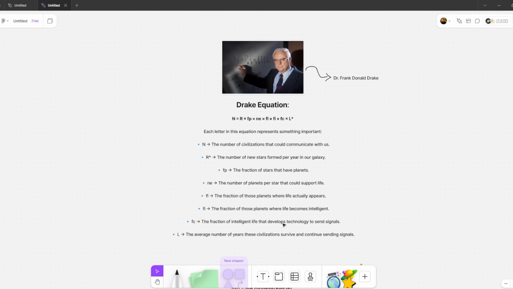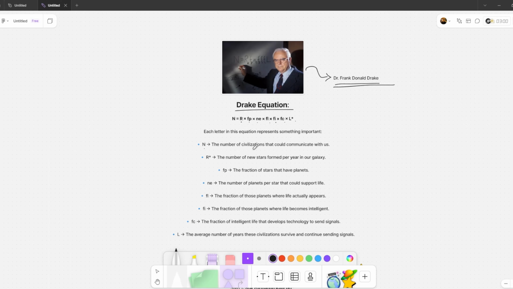This guy, whose name is Dr. Frank Donald Drake, created this Drake equation, which looks like this: N equals R times fp times ne times fl times fi times fc times L. Each letter in this equation represents something important, and don't worry, it looks complicated, but we'll break it down.